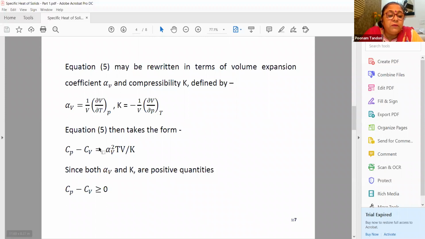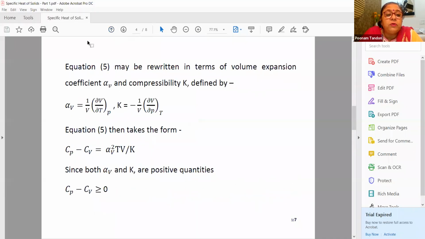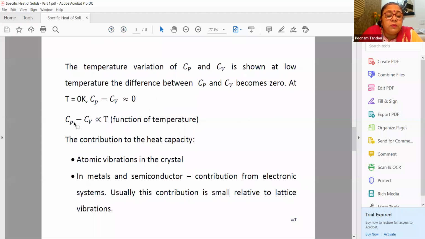So Cp minus Cv, from this equation, is either equal to or greater than 0. Now, if we are at very, very low temperature, suppose we talk about 0 degree Kelvin, then if we put this equal to 0, Cp will become equal to Cv. This difference will be negligible, and both are almost nearly equal to 0. And if we move away above 0 degree Kelvin, Cp minus Cv is proportional to T. It is also clear from this that it is proportional to T. So they almost vary linearly with the temperature.